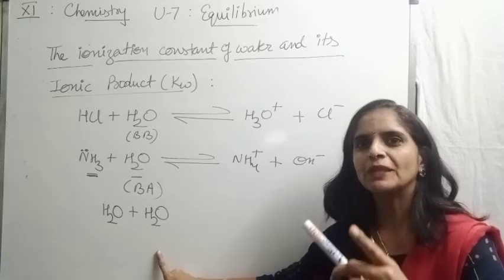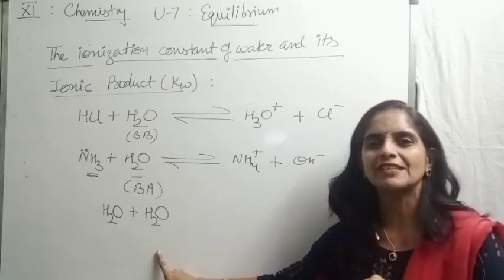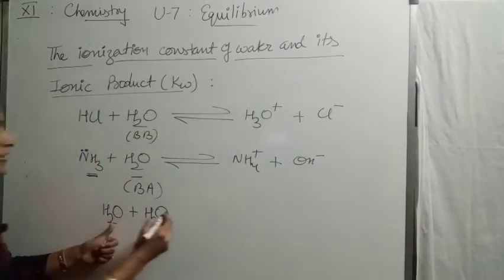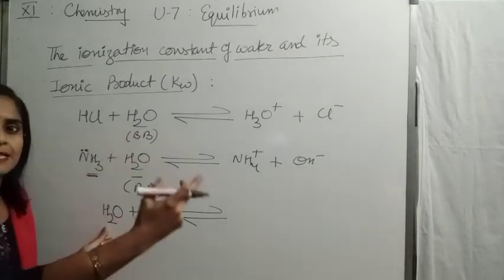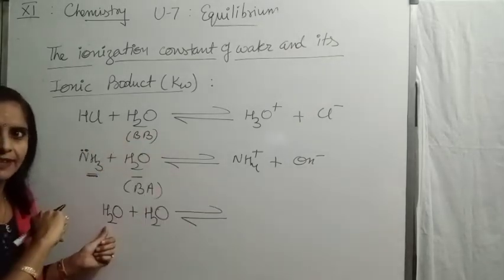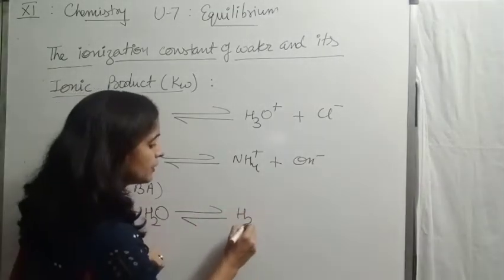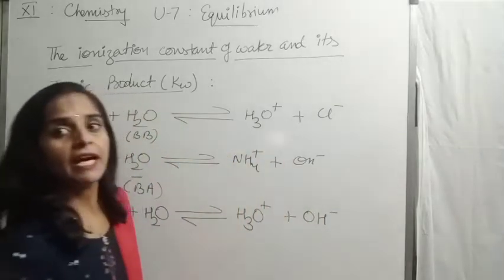One molecule behaves like a Bronsted acid and the second one behaves like a Bronsted base. That dual behavior we can experience here. The water which releases a proton is converted into hydroxyl ion, and the one which received a proton is converted into hydronium ion and hydroxyl ion.